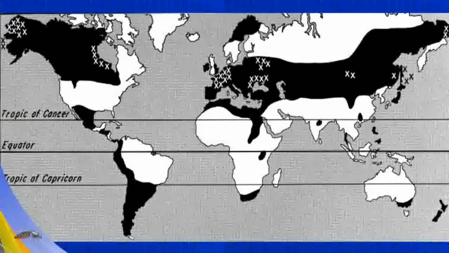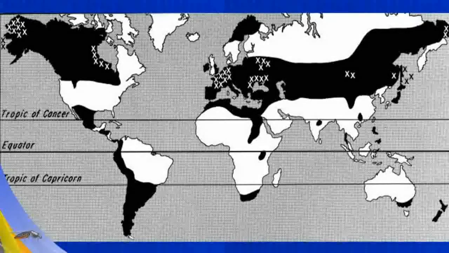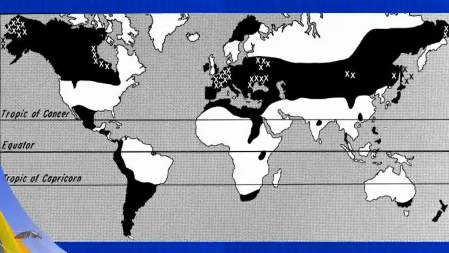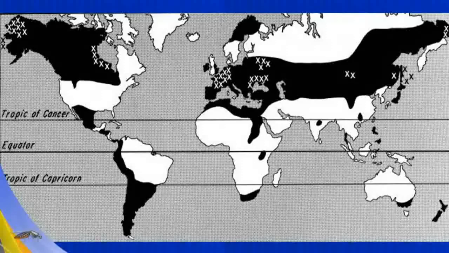sheep. This map illustrates the global distribution of both echinococcal species, with E. granulosus represented by regions marked in black and E. multilocularis marked with an X.